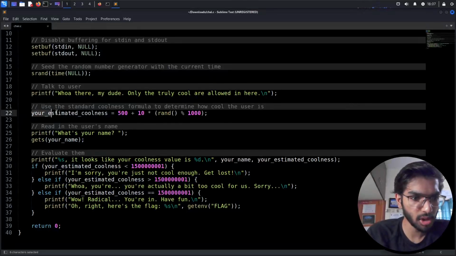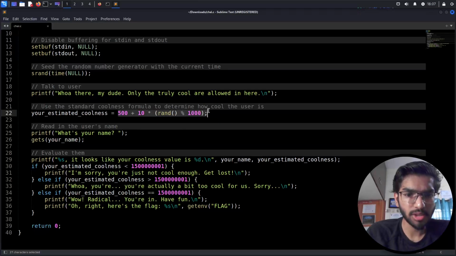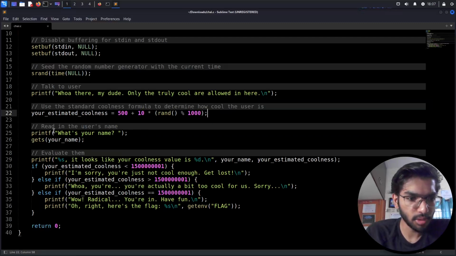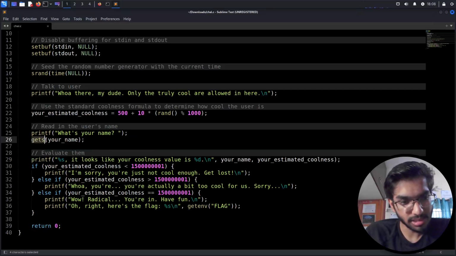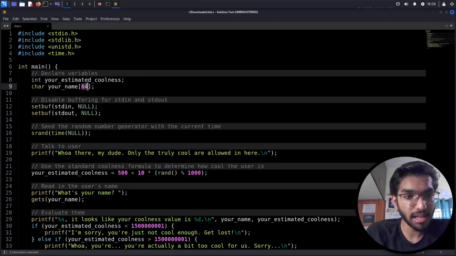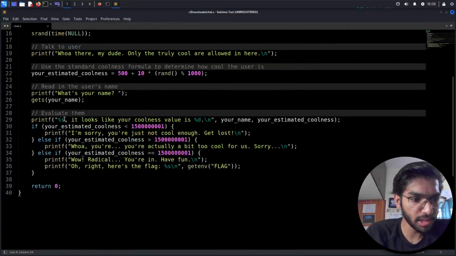And here comes our function, your estimated coolness. It uses a standard coolness formula to determine how cool the user is. So they're using a random function to generate a random number, and it's being divided by 1000 and some mathematical operation is going on. Then comes printf, what's your name? Oh, okay, we see a gets function in here. The gets function, in situations where you have set limited characters in the stack, is usually vulnerable, and I don't see any filtration going on here.